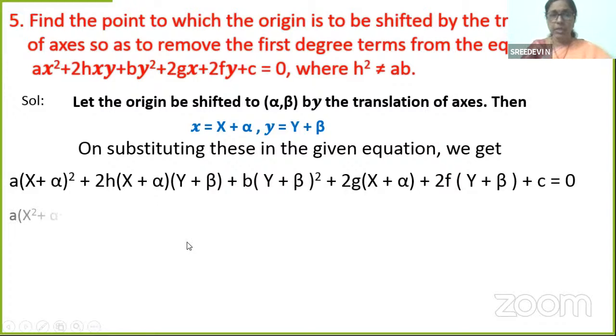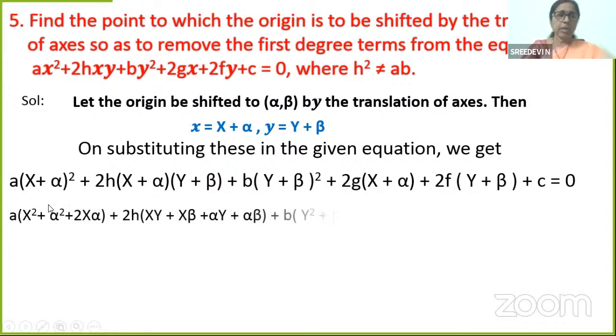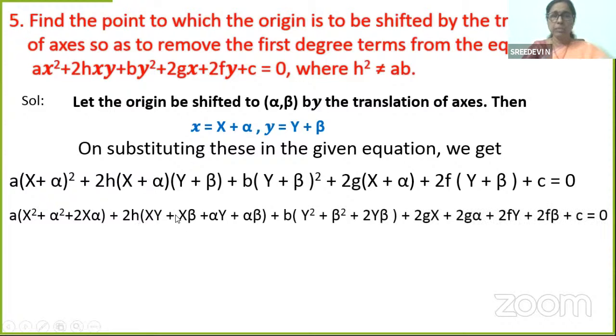Let's see that. a into (x square plus alpha square plus 2x alpha), 2h into (xy plus x beta plus alpha y plus alpha beta), b into (y plus beta) whole square, y square plus beta square plus 2y beta, plus 2g into x, 2gx, 2g into alpha, 2g alpha, plus 2f into y, 2fy, plus 2f into beta, 2f beta, plus c is equal to 0.